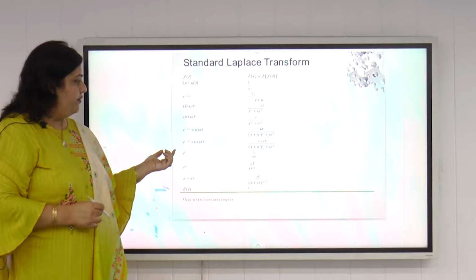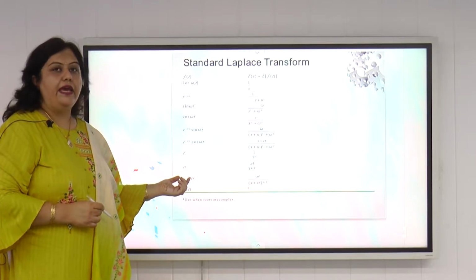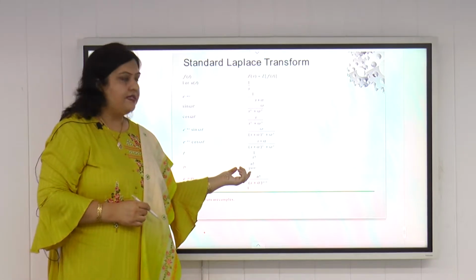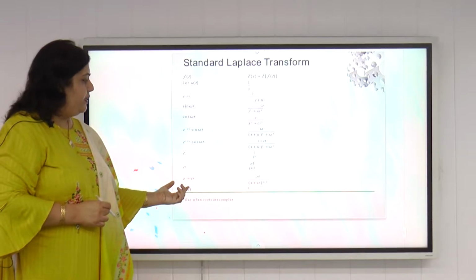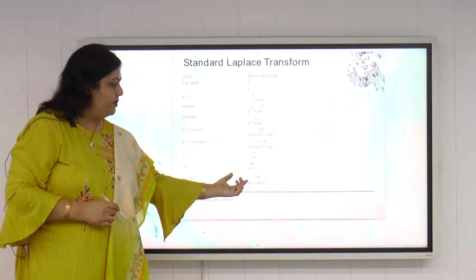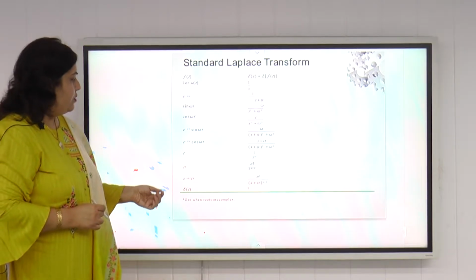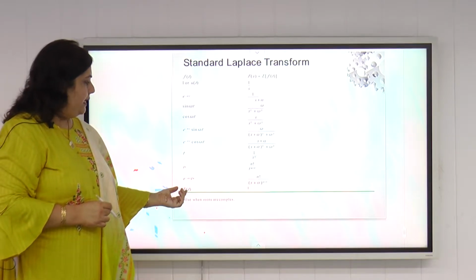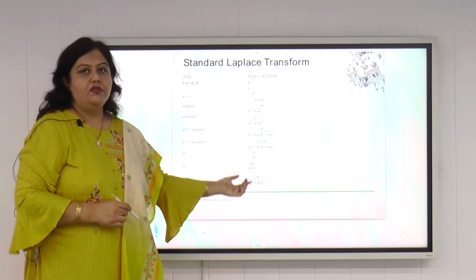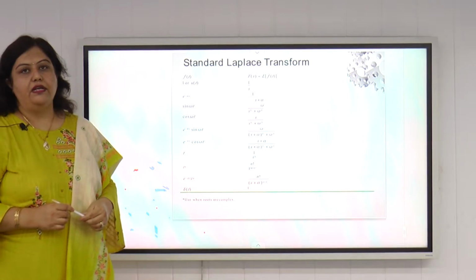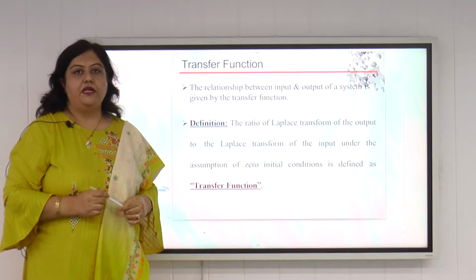If we have the function t, then the Laplace transform is 1 by s square. For t raised to power n, the Laplace transform is n factorial divided by s raised to power n plus 1. For e raised to power minus at into t raised to power n, the Laplace transform is n factorial divided by (s plus a) raised to power n plus 1. For the impulse function delta t, the Laplace transform is 1. So these are some basic formulas that are used for the analysis of control systems. Now we come to another basic definition, that is the transfer function.